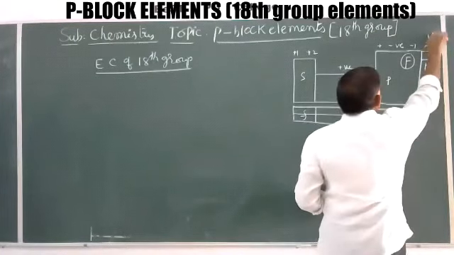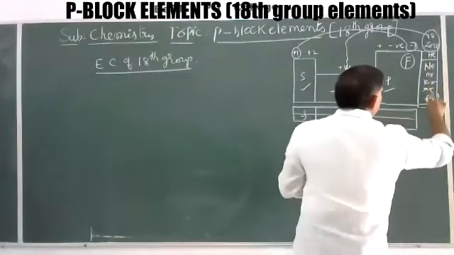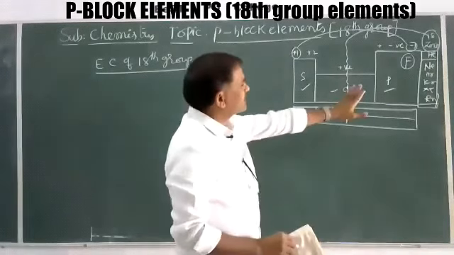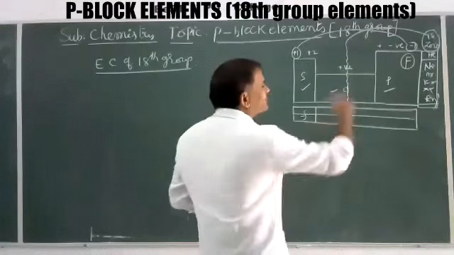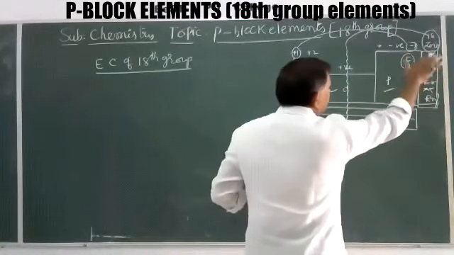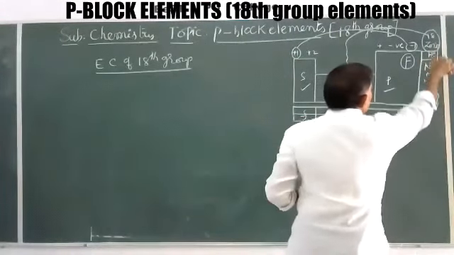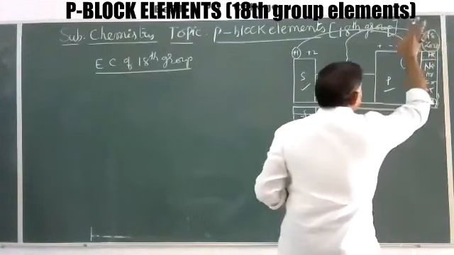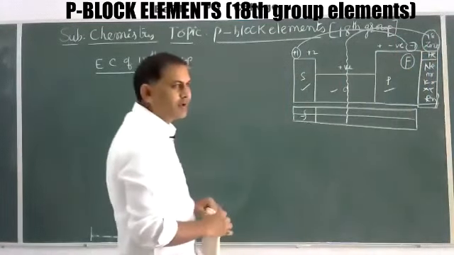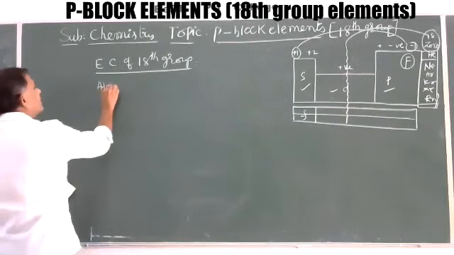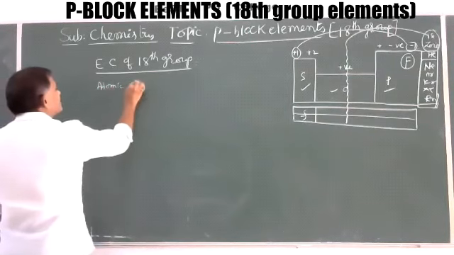But its position is arranged at the extreme right hand side because either S block or D block or P block elements try to get this electronic configuration either by losing or gaining or sharing of electrons. That's why its position in the long form of the periodic table is at the extreme right hand side. All these elements have a stable octet electronic configuration. Valence is 0, combining capacity is 0 under normal conditions. Clear? On the basis of electronic configuration, first one is atomic radius, some physical properties.